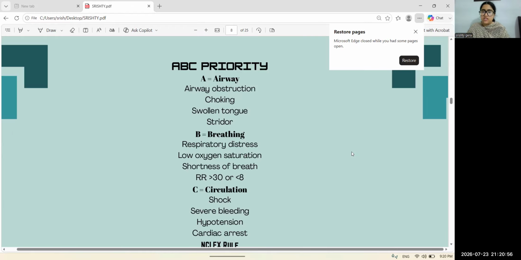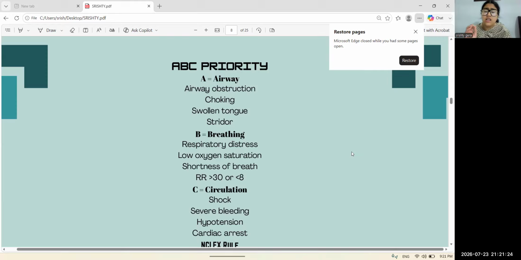C stands for circulation, which includes conditions like shock, severe bleeding, hypotension, cardiac arrest. Shock includes hypotension, tachycardia, and irregular respirations. Severe bleeding, known as hemorrhage, also needs our intervention first. A hemorrhagic patient can go into shock.